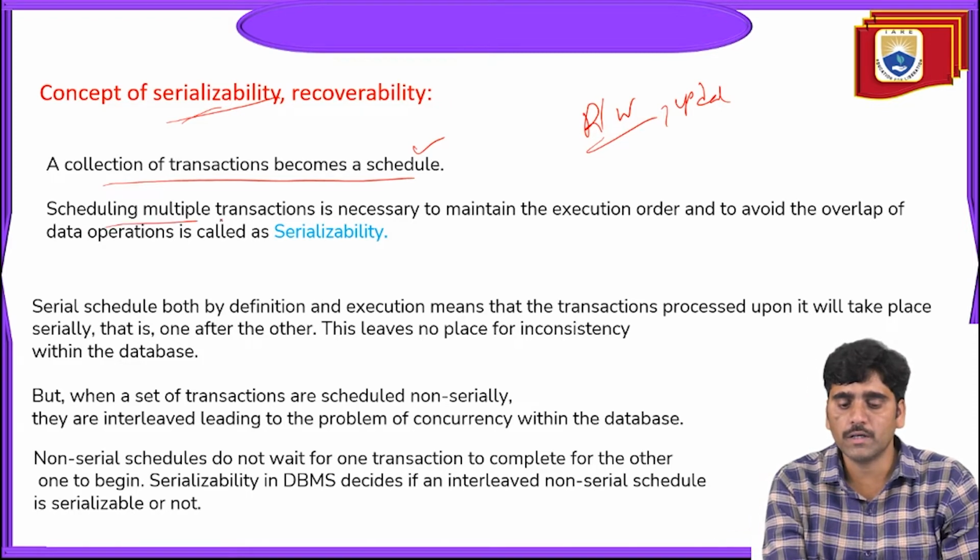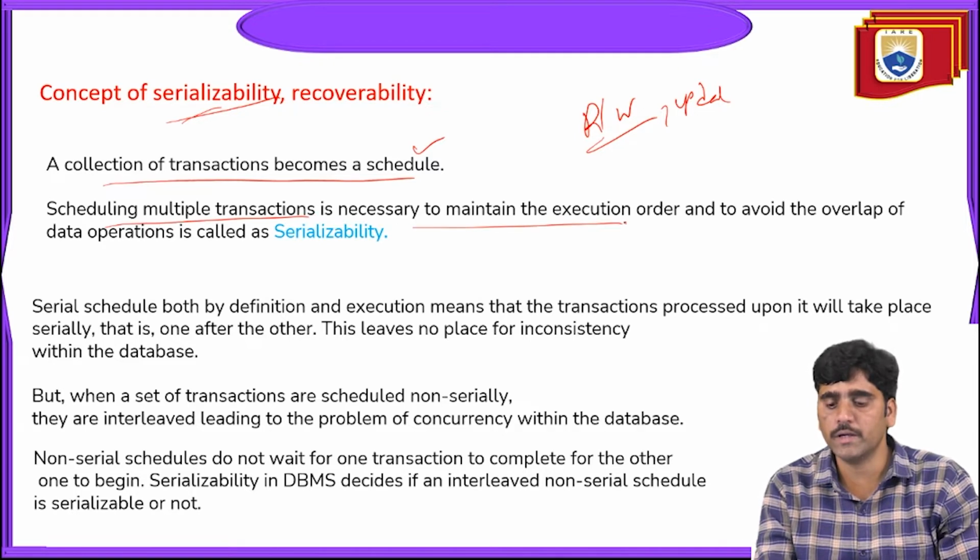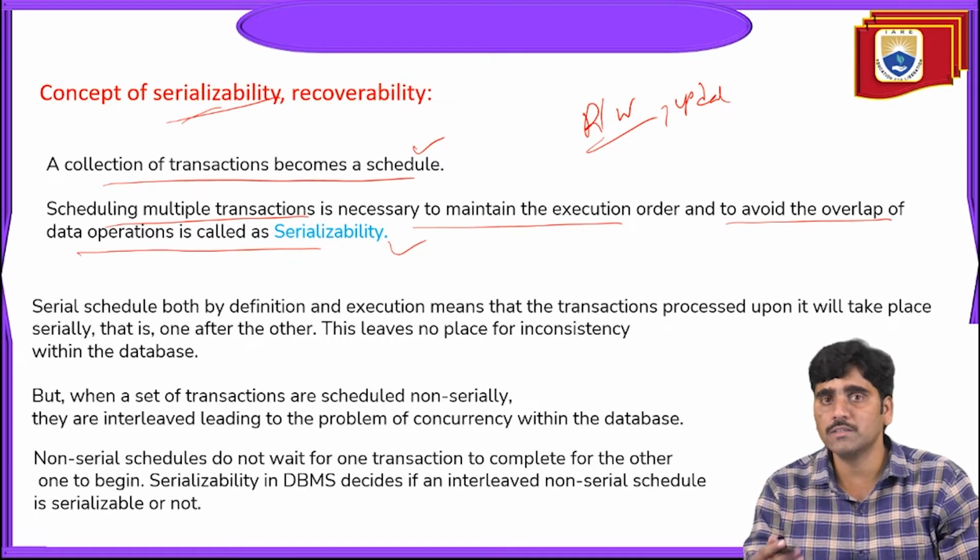Scheduling multiple transactions is necessary to maintain the execution order and to avoid the overlap of data operations, and that is called serializability. So serializability is nothing but scheduling all the transactions and maintaining the execution in a proper order to avoid the overlap of data operations. If the transactions are not scheduled serially, they are all overlapped together. To avoid that overlapped manner, we implement the concept called serializability.